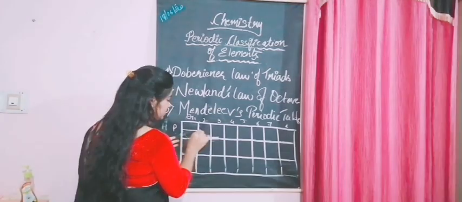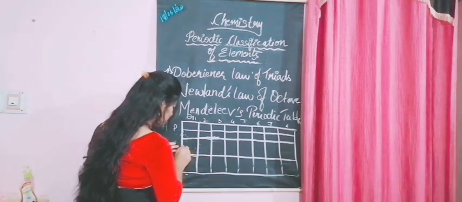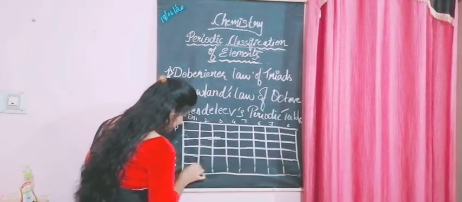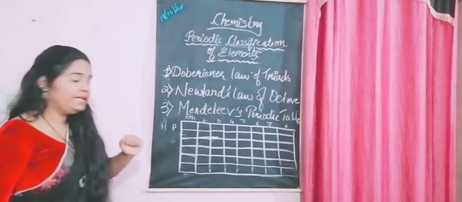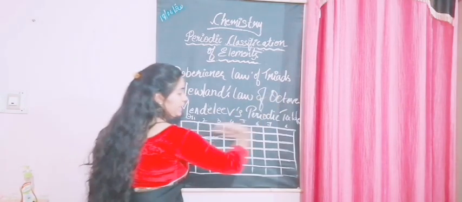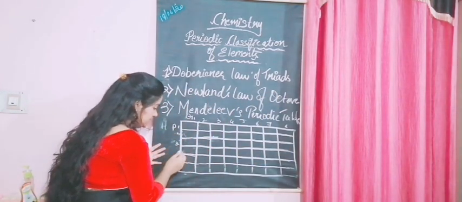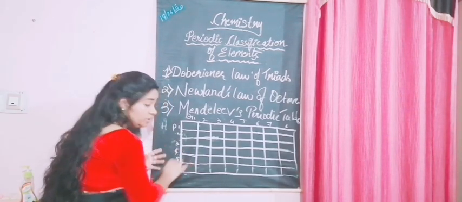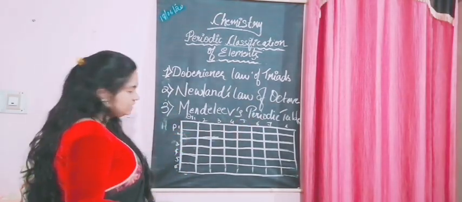So let's make it 6. He had made 8 groups and 6 periods.